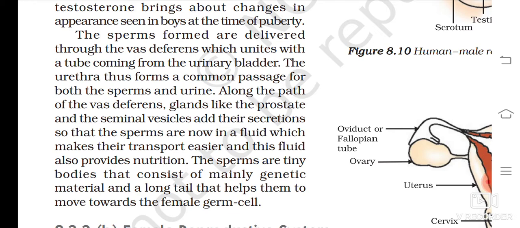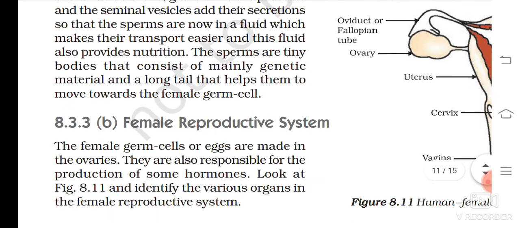Along the path of the vas deferens, glands like the prostate gland and the seminal vesicles add their secretion so that the sperms are now in a fluid which makes their transport easier, and this fluid also provides nutrition. The sperms are tiny bodies that consist of mainly genetic material and a long tail that helps them to move towards the female germ cell, and I have shown you the picture of sperm also.